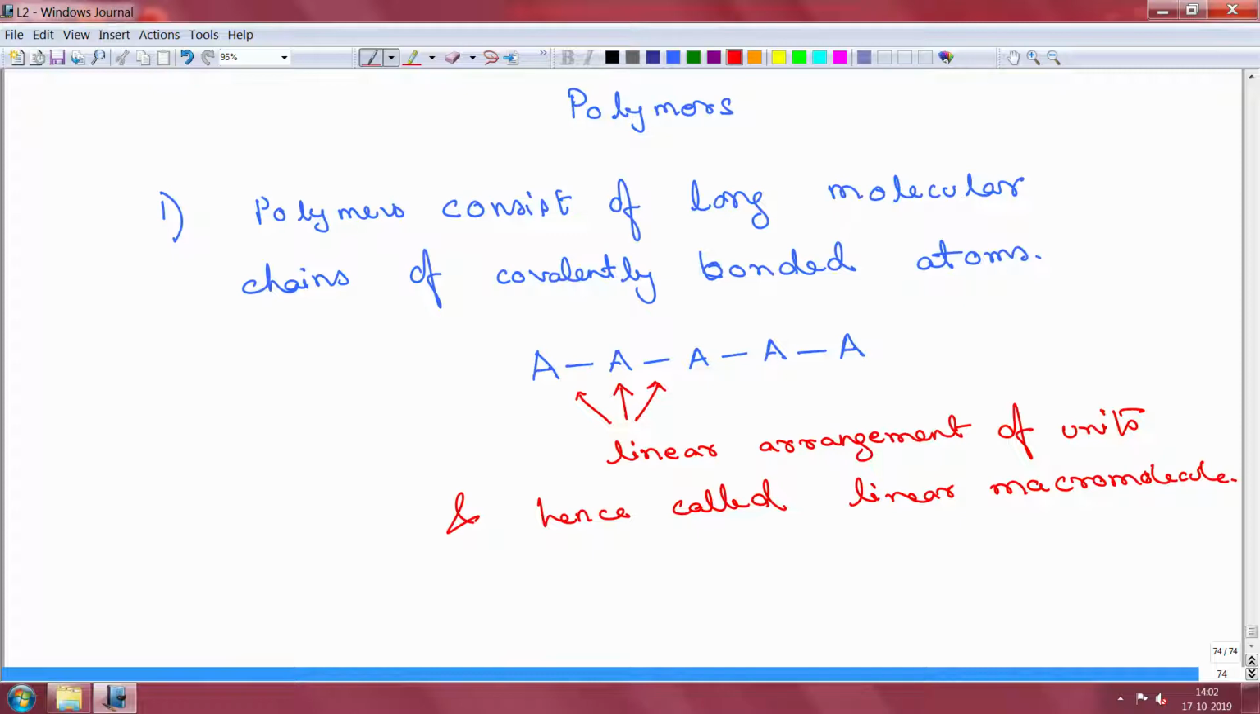But of course, when we say linear, it means that some other form is probably also possible, that is why we have to give a special name to this. And that is true because you can have what is called a branched arrangement, where you have an A and then you can have another sequence. Here I am running out of space. So this is a branched arrangement, branched macromolecules.